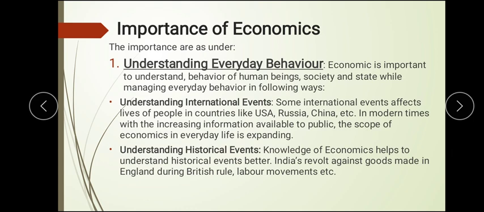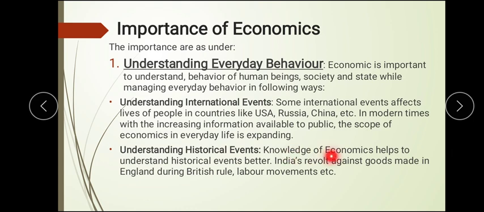So in modern times everything happening at different events is easily available to know. Then there is understanding historical events, which talks about what happened in the past, what the influence and economic behavior of that time were. That helps us understand with the help of economics.